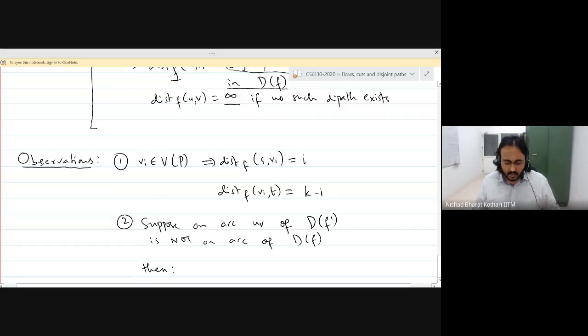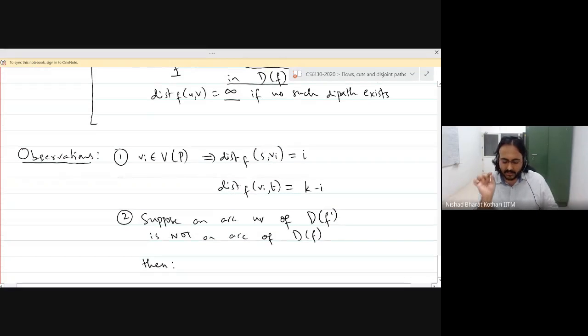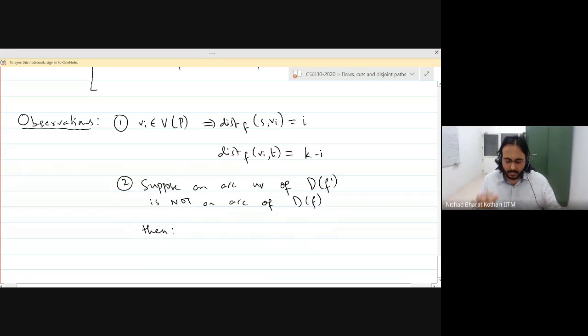Supposing there is an arc UV which is in the auxiliary digraph with respect to the flow F prime, but it is not an arc in the auxiliary digraph with respect to the original flow F. So F is going to be the original flow, F prime is going to be the new flow. Then what can you say about this arc?